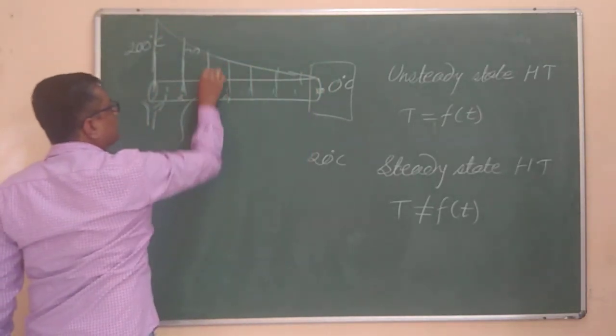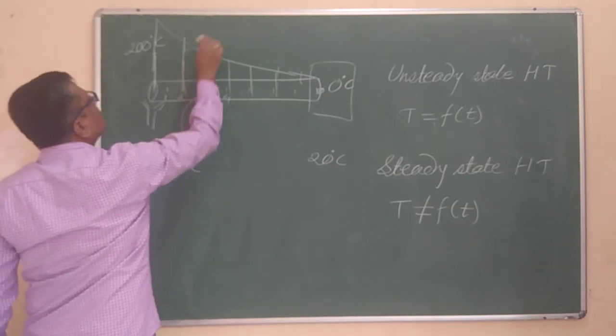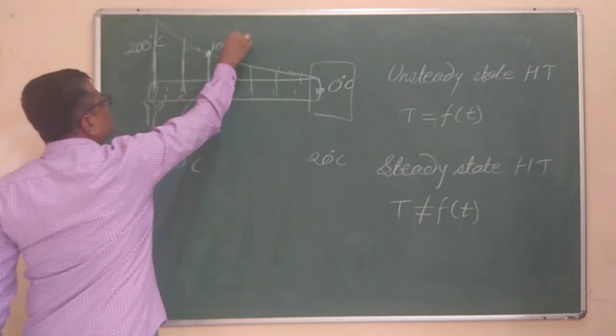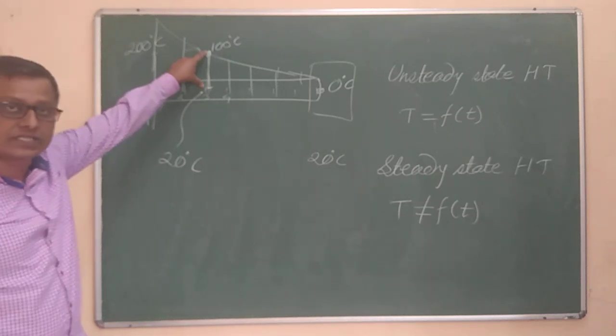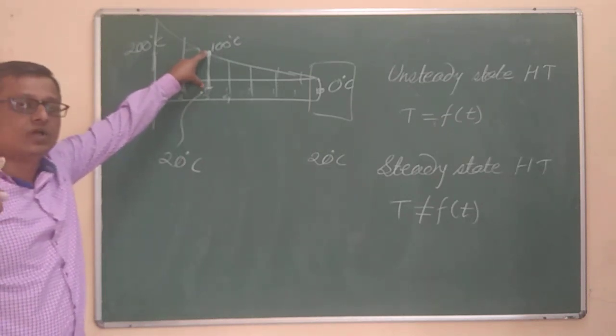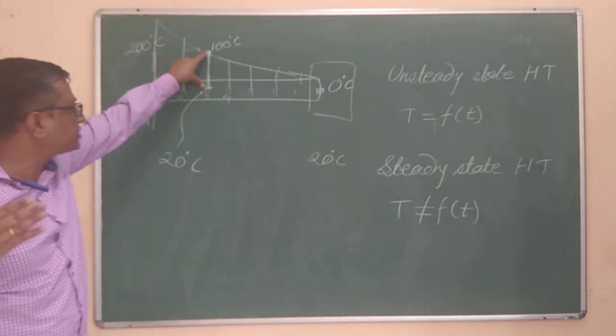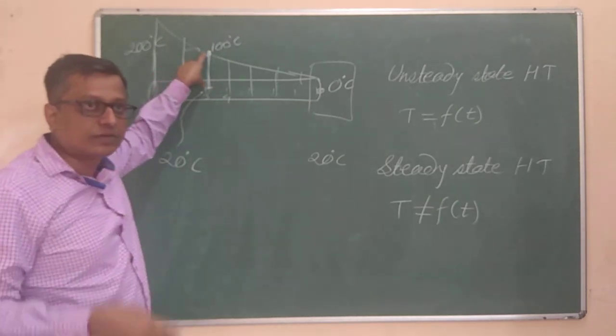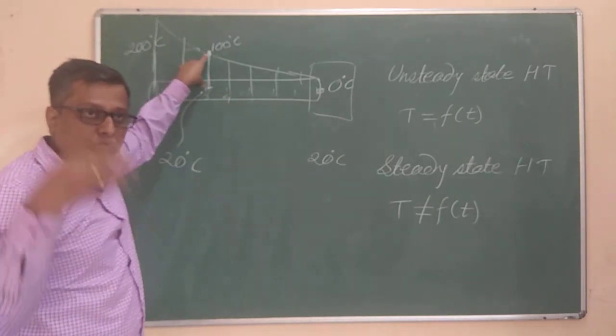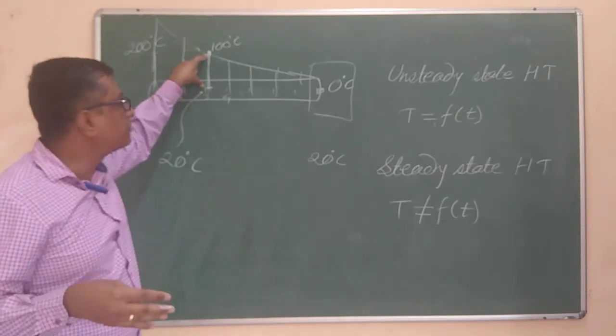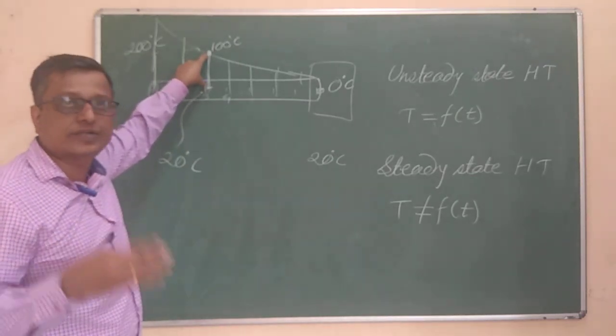At this third point, let us say the temperature is 100 degrees Celsius. In that case, that 100 degrees Celsius temperature will remain the same for the entire time. If you measure the temperature at point 3 at one instant, maybe after 10 seconds, 1 hour, 2 hours, 10 hours, every time the temperature at this point will be the same, that is 100 degrees Celsius.